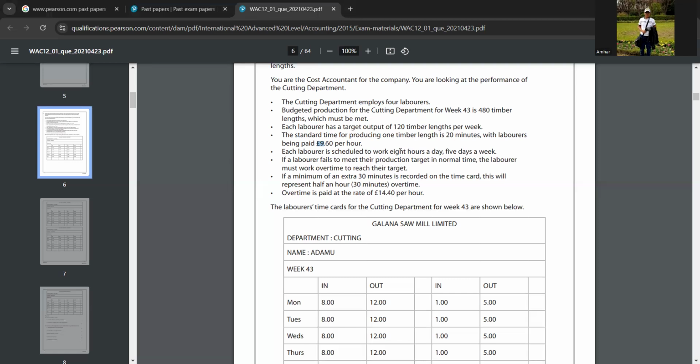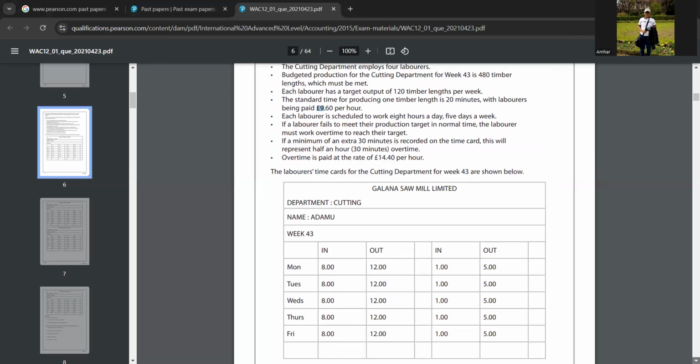Do you understand this B part now? Yeah, I did. So show the working. 8 into 5 equals 40 hours per week. And then 40 into 4 equals 160 hours. And then show that on a side. And then in the middle, show 160 into 9.6. So what's the answer you're getting? One minute, I'm doing the calculation. Okay.